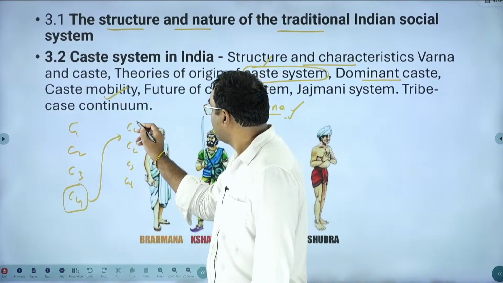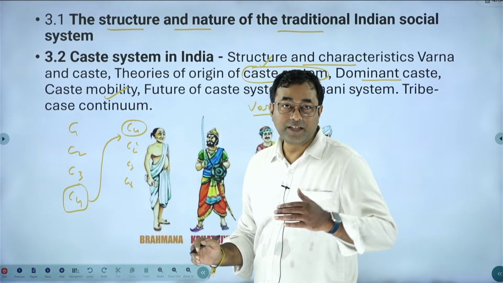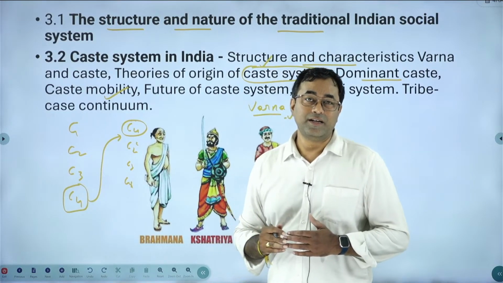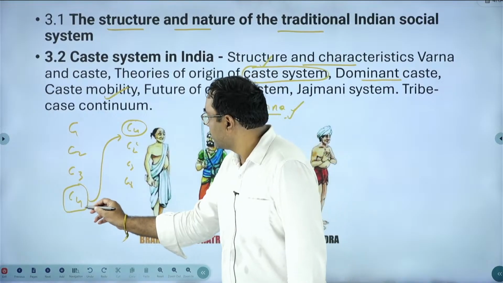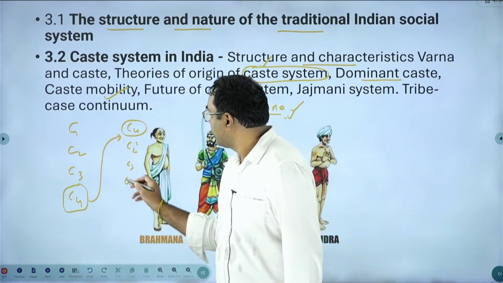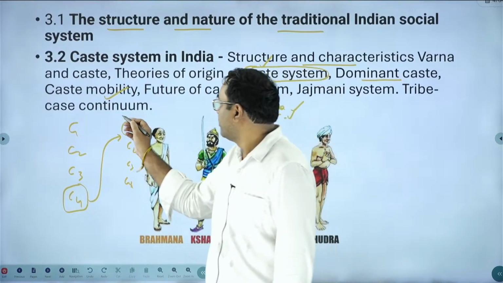Automatically they can attain the topmost position, which is considered a change in position of the caste in the hierarchy. If C4 is going to the top and C1 is coming to the lower positions, this movement of castes we call mobility.